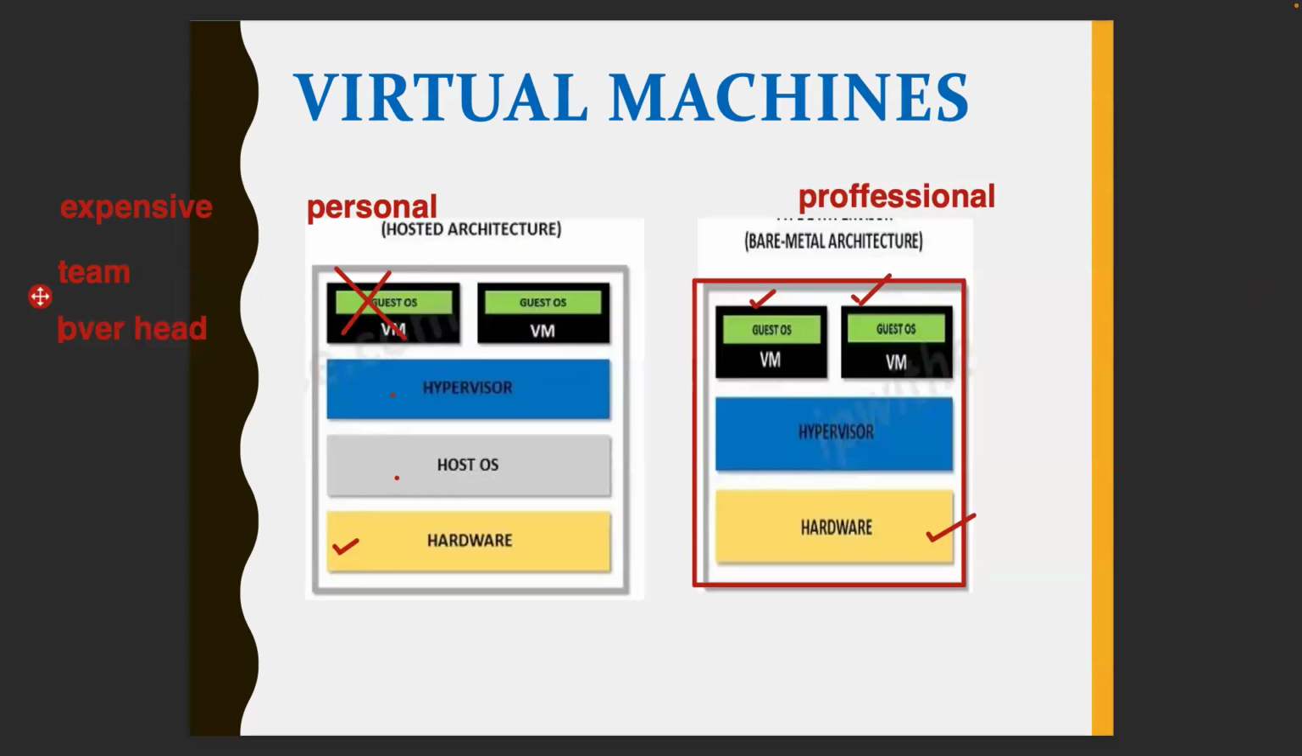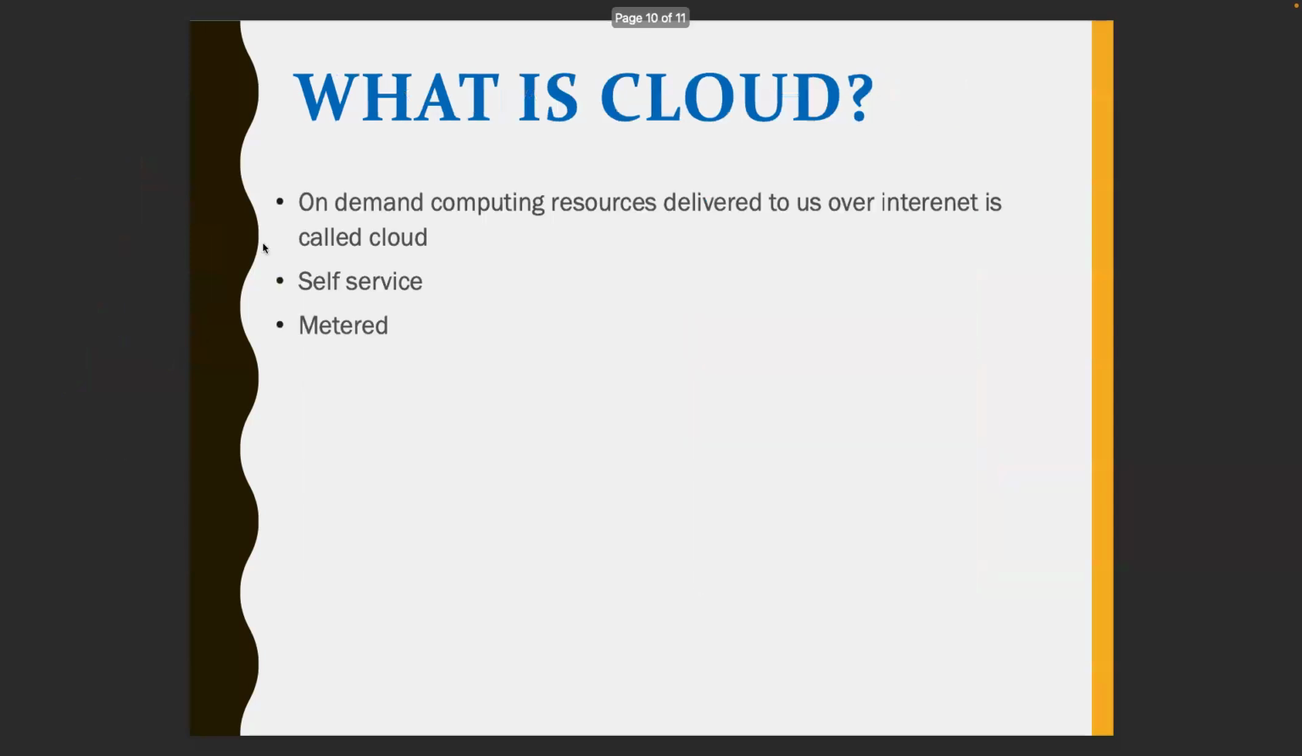So what we can do, instead of creating our own VMs and putting an overhead on our laptop and having to take care of their maintenance, why don't we use some instances on the cloud? Similarly, companies also, rather than creating their own data centers, were using infra from someone else's data center, which is nothing but a cloud provider. Am I correct? So what is cloud? On-demand computing resources delivered to us over the internet is called cloud. It's self-service and it is metered.